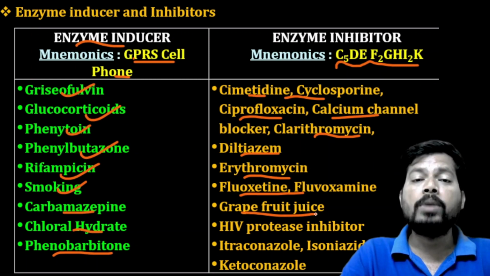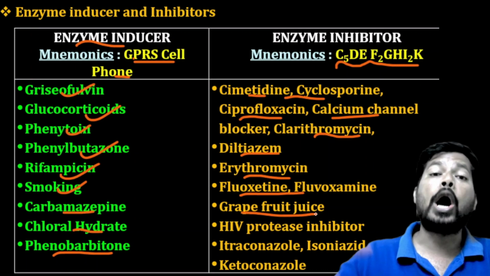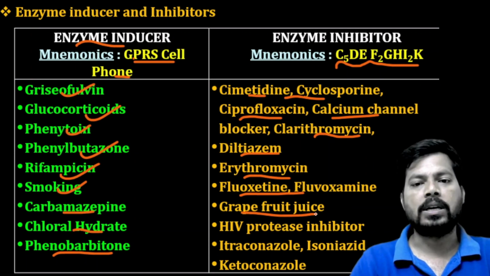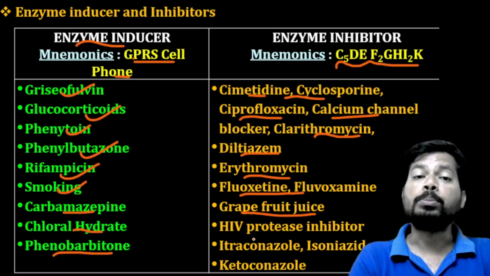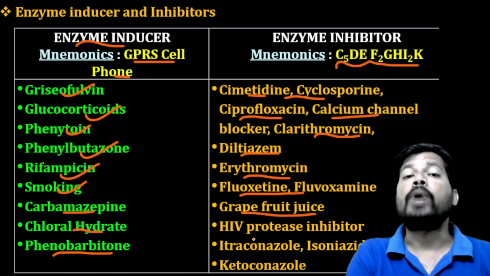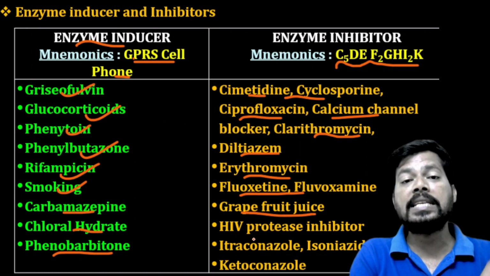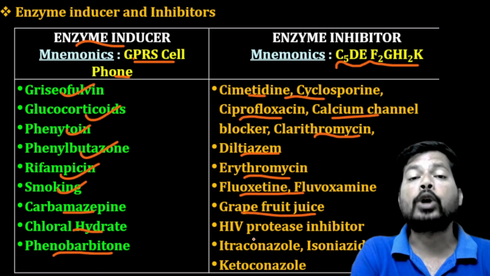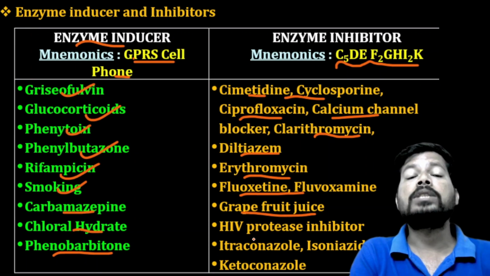If the metabolism of a drug decreases, the drug accumulates in the body and leads to toxicity. So simply, the half-life increases. Enzyme inducers decrease the half-life of a drug and cause therapeutic failure. Enzyme inhibitors increase the half-life and accumulation of the drug in the body and cause toxicity.